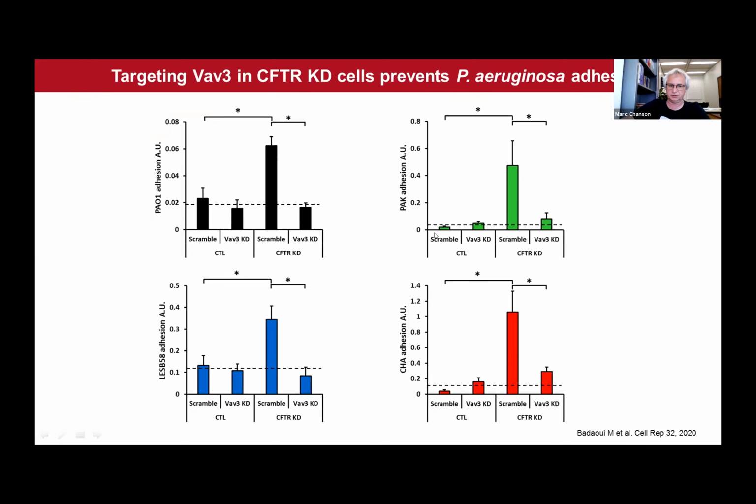We used another laboratory strain commonly used in labs, the PAC strain, and we observed exactly the same phenomenon, and also 2 clinical strains isolated from lungs of patients with cystic fibrosis, and again, knocking down VAV3 in CFTR knockdown cells totally prevented the adhesion of Pseudomonas aeruginosa to the cell surface.